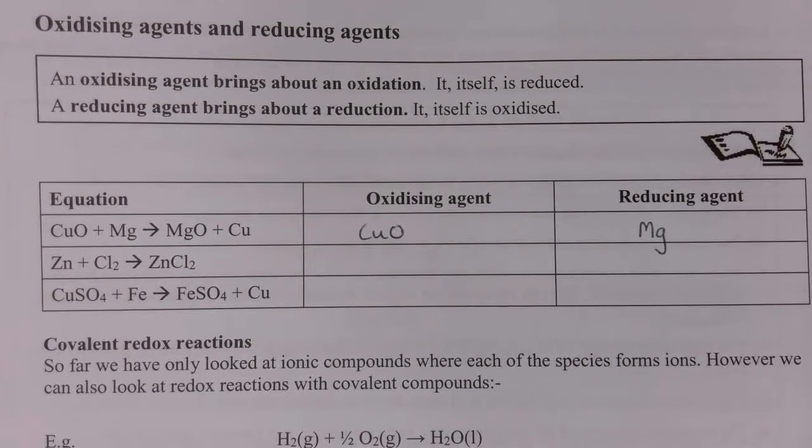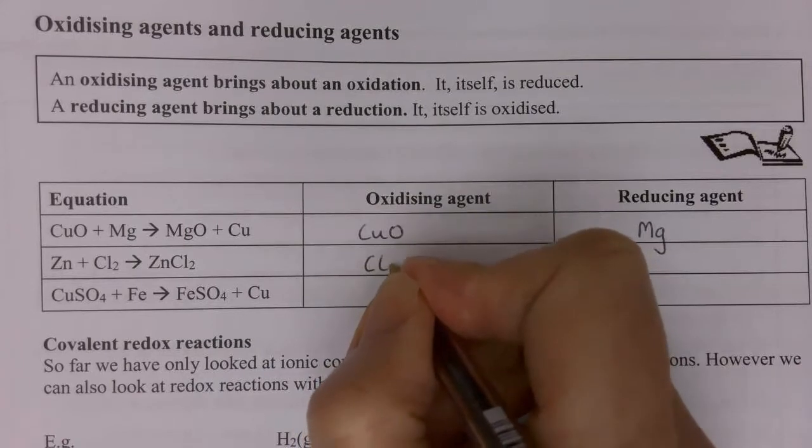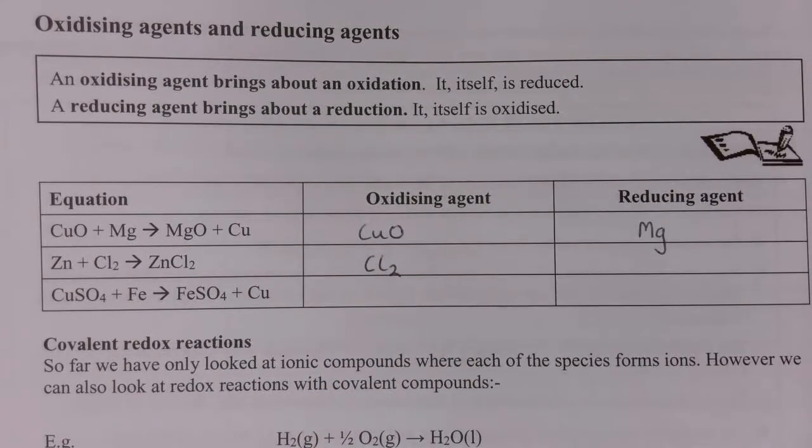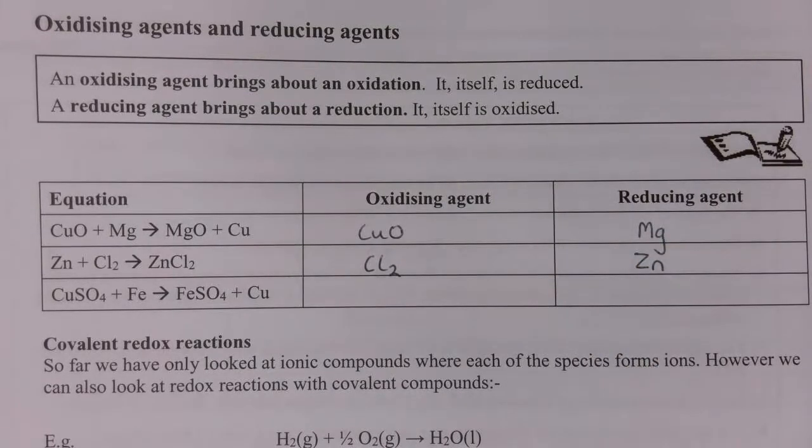The next example is zinc and chlorine reacting to form zinc chloride. In this case, the oxidizing agent is the chlorine, because it's causing the zinc to be oxidized from the zinc 0 oxidation state to zinc 2+, and it is the zinc which is the powerful reducing agent, because the zinc is able to reduce the chlorine from 0 to -1. It itself is oxidized.